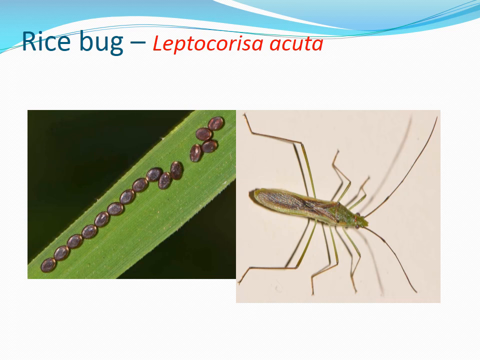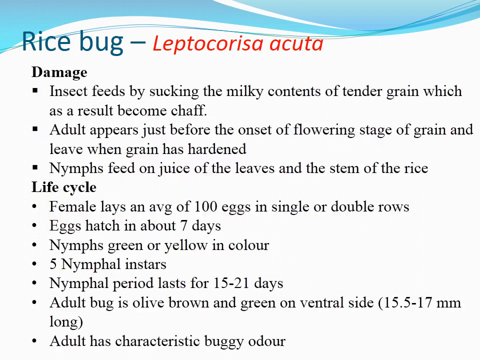Rice bug, this is Leptocorisa acuta. This is the egg of the rice bug, Leptocorisa. Damage is caused by the adult. The adult insect feeds by sucking the milky contents of tender grain, which as a result becomes chaff. Since the milky content of the grain is lost, it is of no use. You cannot use it as rice. That is why it is known as chaff.